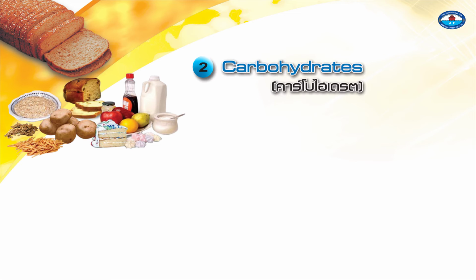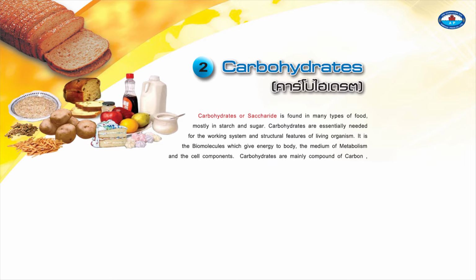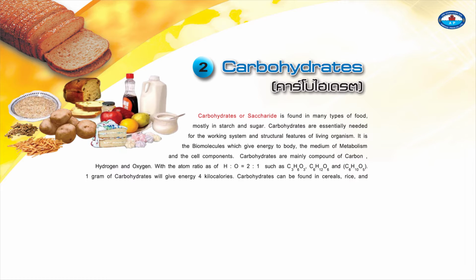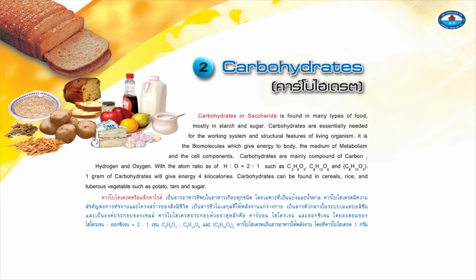2. Carbohydrates. Carbohydrates, or saccharides, are found in many types of food, mostly in starches and sugars. Carbohydrates are essential for the working system and structural features of living organisms. They are biomolecules which give energy to the body, the medium of metabolism, and the cell components.